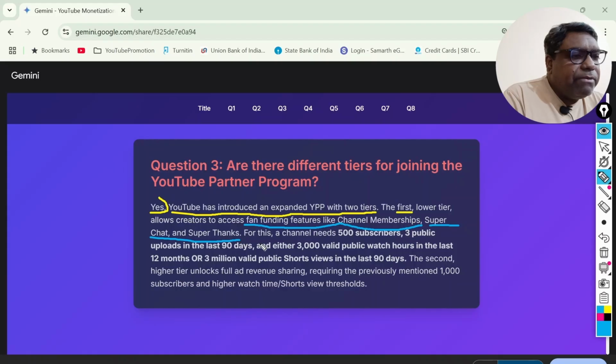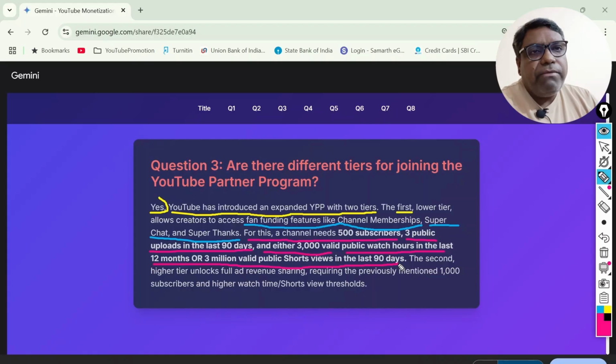And for this, what you need is very interesting: a channel needs 500 subscribers and 3 public uploads in the last 3 months, that is 90 days, and either 3,000 valid public watch hours in the last 12 months, or 3 million valid public short views in the last 90 days.